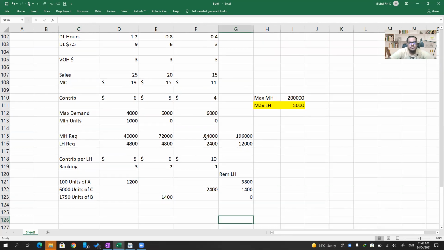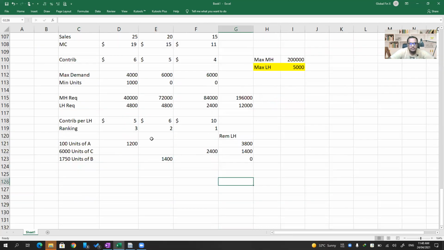Everybody understood till now? Please confirm once. Did you understand till here? Pure common sense. Nothing complicated in this.